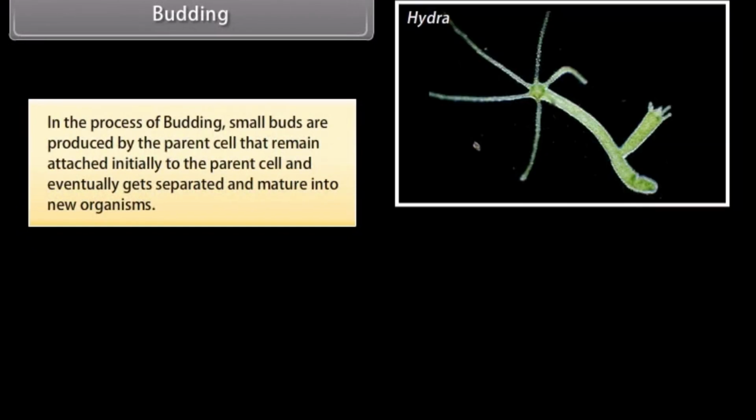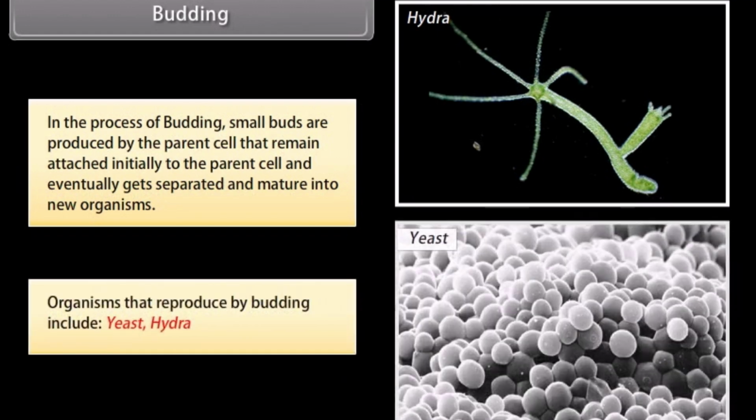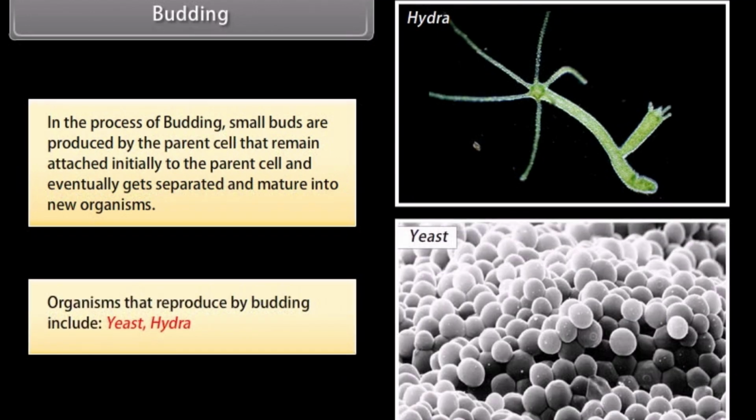Budding. In the process of budding, small buds are produced by the parent cell that remain attached initially to the parent cell and eventually get separated and mature into new organisms. Organisms produced by budding include yeast, Hydra. The following diagram shows the bud developing on parent Hydra.